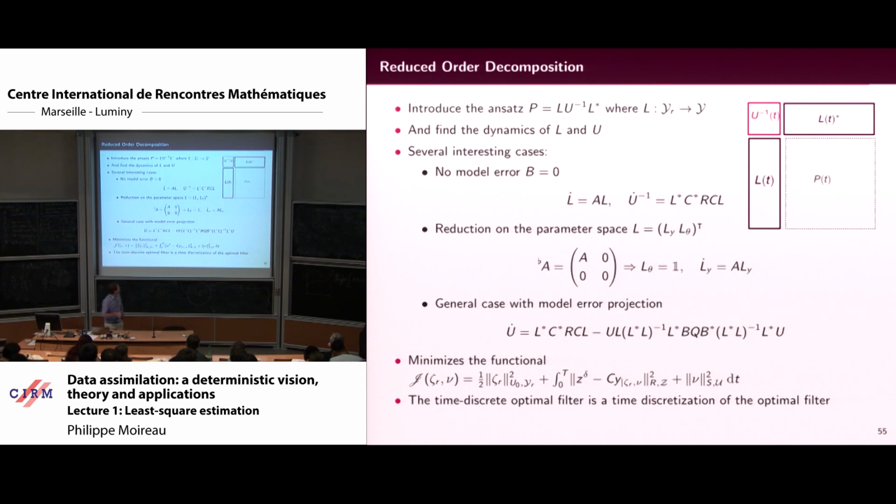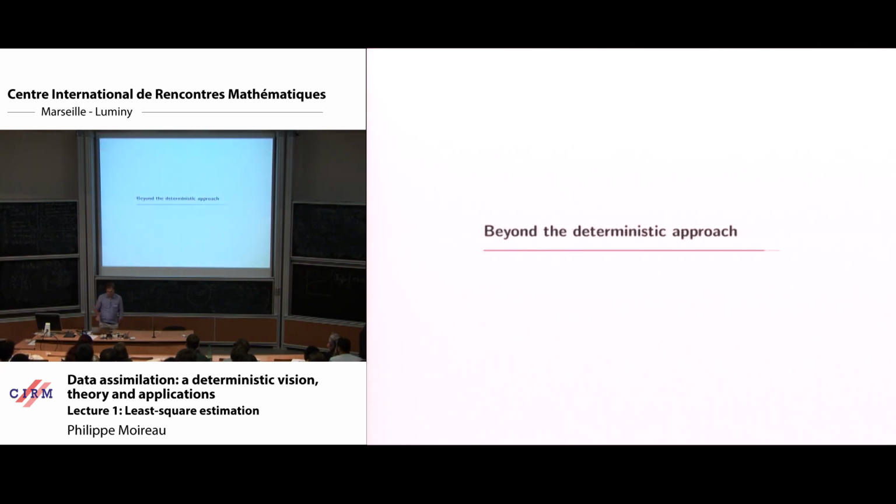Okay, and for the parameter, this is also very nice because you can show that you are solving what people call a system identification problem, which is where you minimize only on the parameter space. We will see tomorrow what you have. Okay, so I have 1 minute to say, 1 minute is okay.